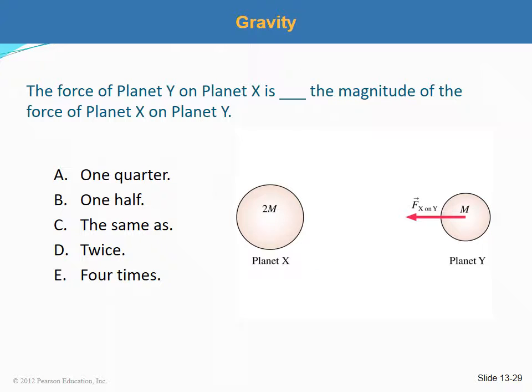The force of planet Y on planet X is blank, the magnitude of the force of planet X on planet Y. A, 1/4, B, 1/2, C, the same as, D, twice, or E, 4 times. The answer is C, the same. This is by Newton's third law of equal and opposite forces.